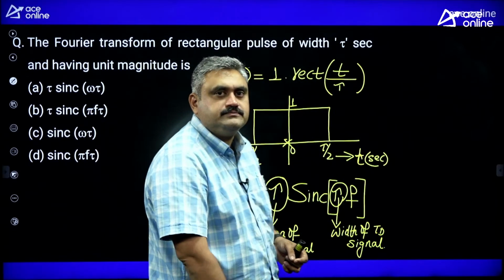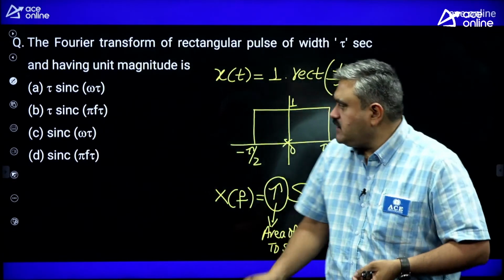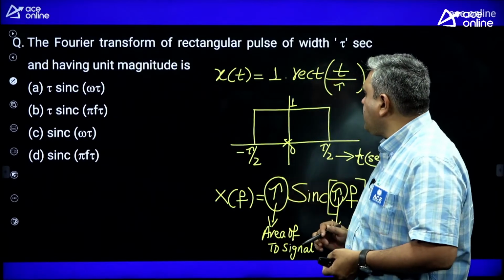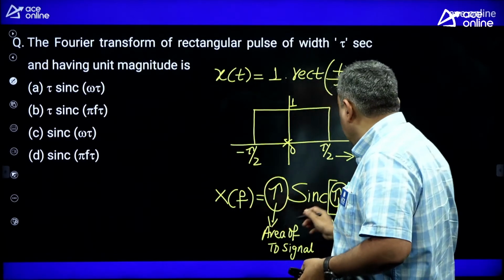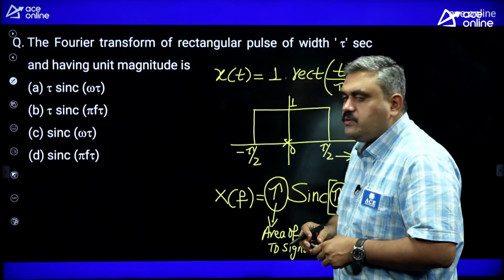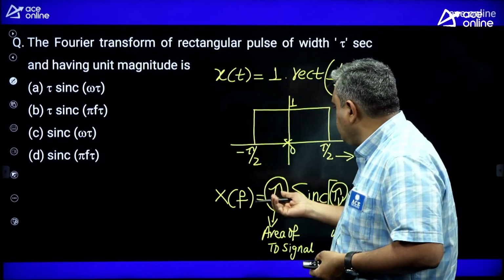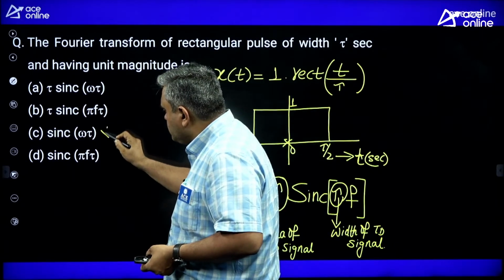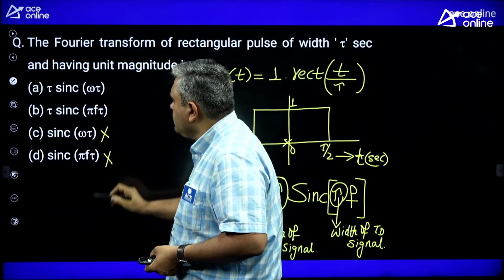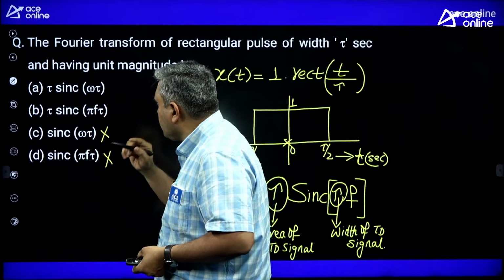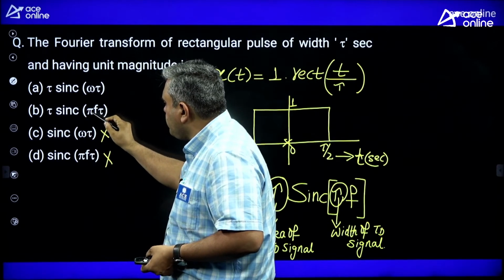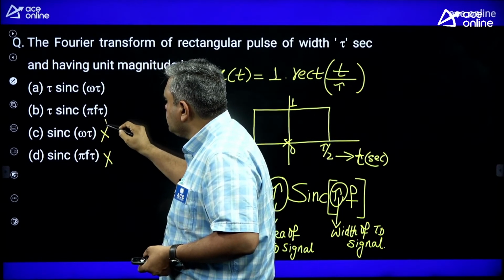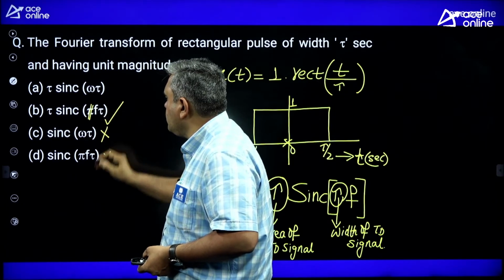That is a shortcut. So any type of question that is framed, you can easily answer. So what will be your answer? Your answer is tau into sinc, tau into f. So easily you can mark your answer. You can remove the other choices. I don't think pi is there, it might be a printing mistake. So you can go with this choice. Pi will not be there. Clear?